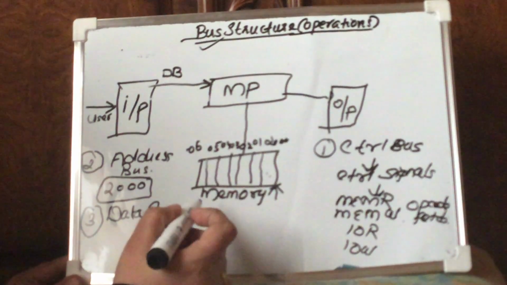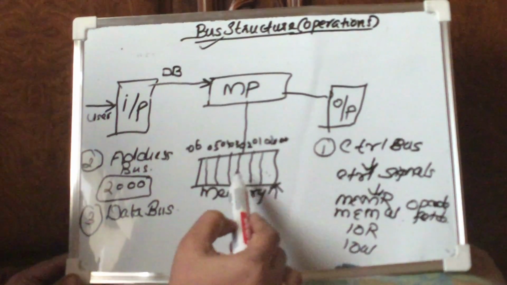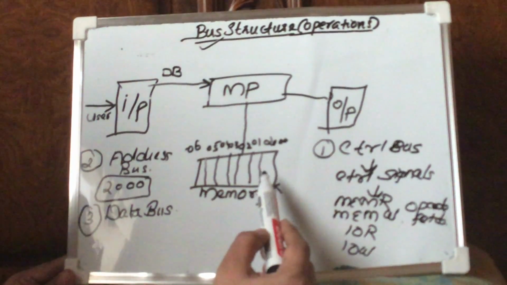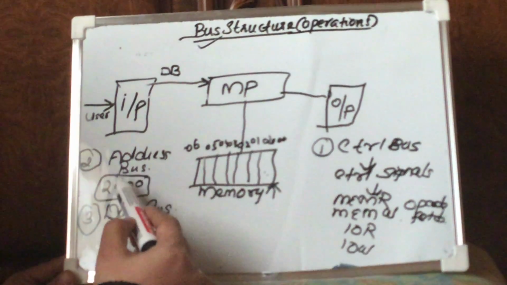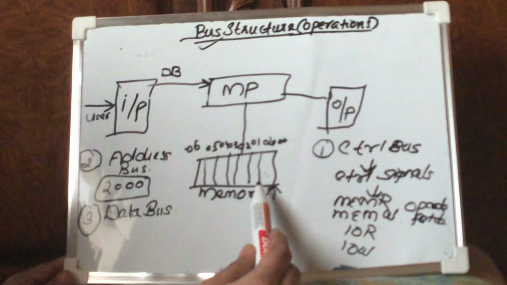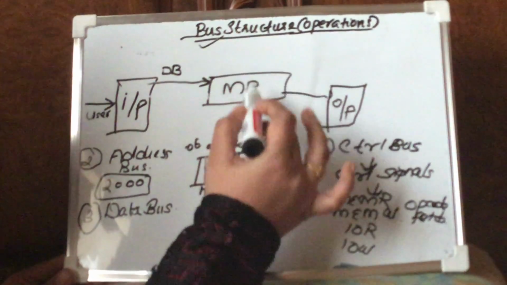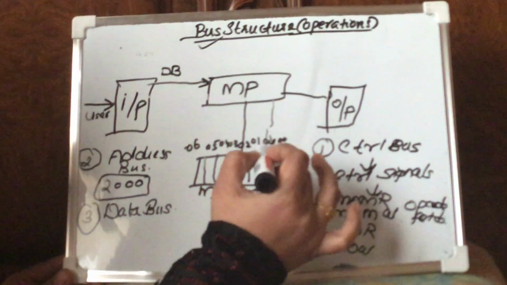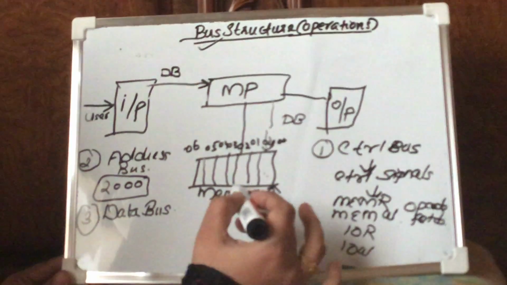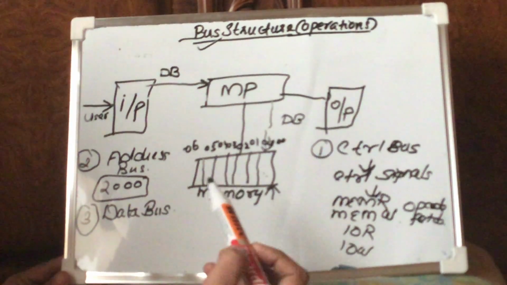Why is the data bus active only then? They understood from the first step that something is to be written into the memory, and in the second step they understood to which specific location they are going to write the data or the program. Here in this example we are going to write the program into the location 2000. In the third step they fetch the program and feed it to this particular location through the data bus. In this context, I am going to feed the program into the memory. This is what is happening.